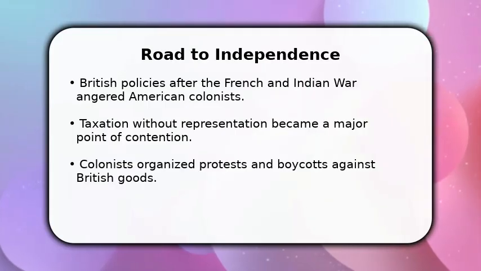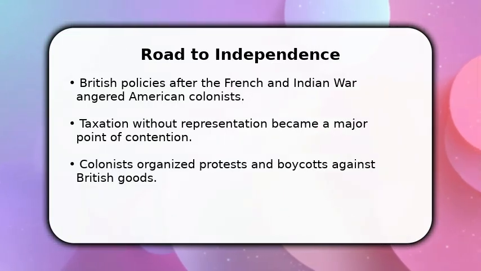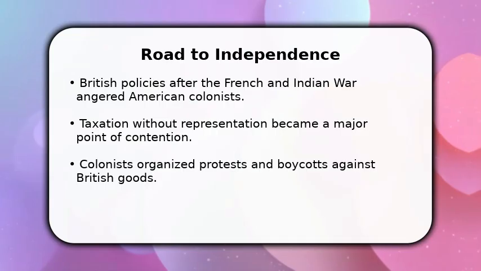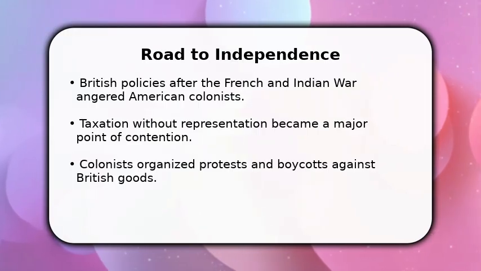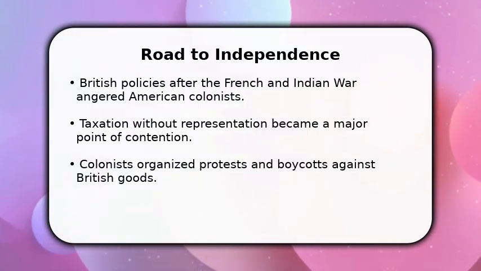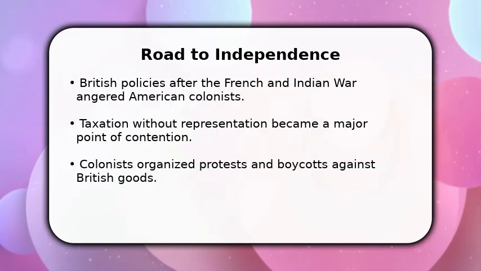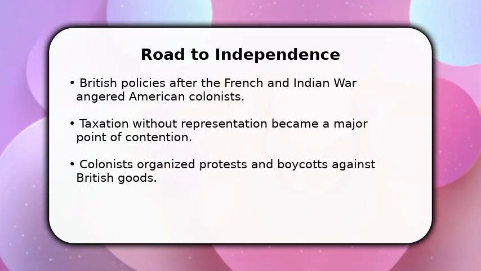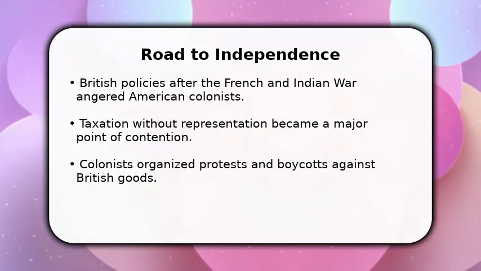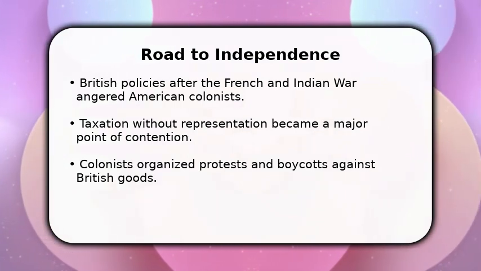In this video, I will explain how the U.S. gained independence. After the French and Indian War, Great Britain imposed new taxes and policies on the American colonies, leading to widespread discontent. Colonists felt these actions were unjust, particularly the concept of taxation without representation. This sparked organized protests and boycotts, setting the stage for a revolutionary movement. These early acts of defiance were crucial in uniting the colonies against British rule.